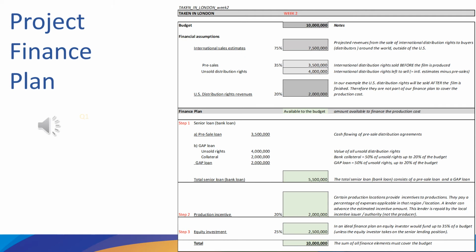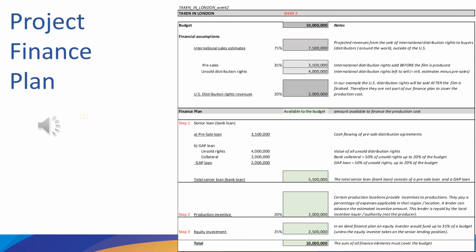Now, the financing that we're putting together consists of a bank loan. The bank will give us the $3.5 million against the pre-sales that we have secured in contract. So these are actual pre-sale distribution agreements that the bank will be cash flowing for us. The bank will also give us a loan based on the $4 million that we still have to sell. That loan is 50% of the unsold rights, meaning 50% of $4 million is $2 million. So the bank will give us $2 million in a gap loan.